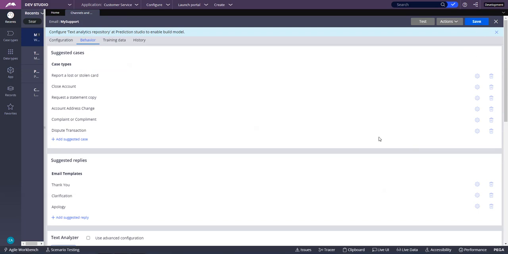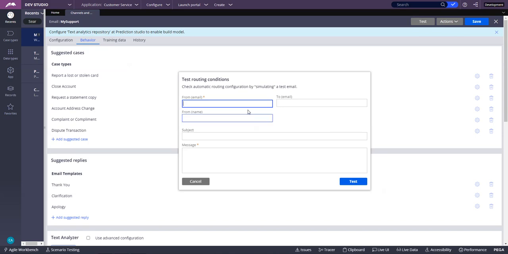Now let's go ahead and test it. First we are going to test it with two different emails. So what we're going to say is, okay, let's test. Click on the test. You can put something here, something here, something here. That's fine. Subject moving, for example. We are going to test first the address change, right?